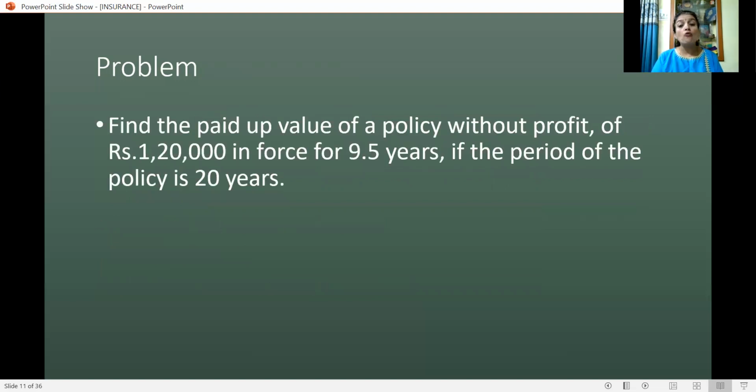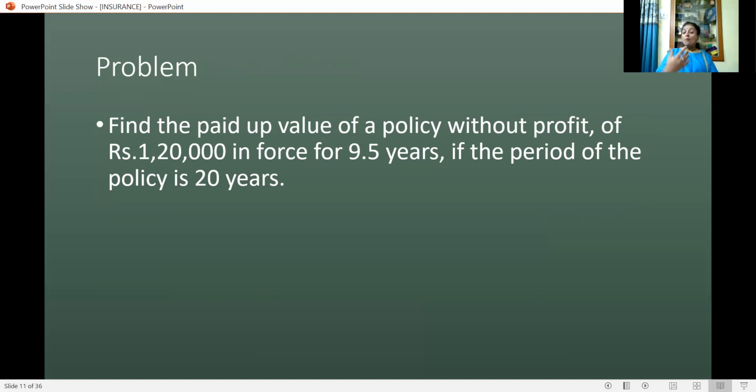Find the paid up value of a policy without profit of rupees 1,20,000, which is the sum assured or the policy amount. The policy is in force for 9.5 years, that is, the premium has been paid for 9.5 years, and the period of the policy is 20 years. What is the formula for paid up value? It is the number of years premium paid divided by the term of the policy, into the sum assured.